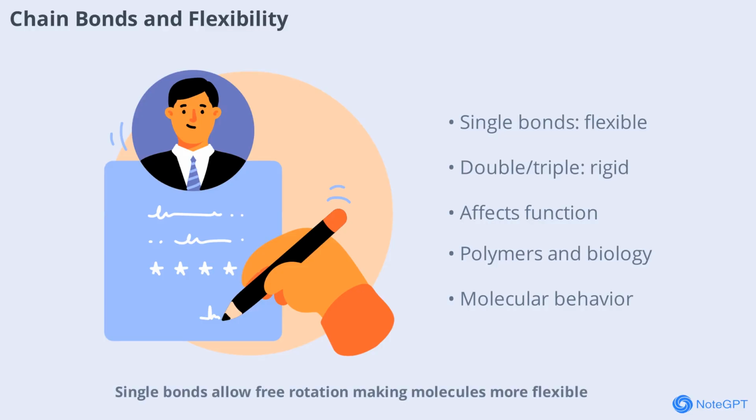Single bonds allow free rotation, making molecules more flexible. Double and triple bonds restrict movement, leading to rigid structures. This flexibility is important in polymers and biological molecules, affecting their function and behavior.